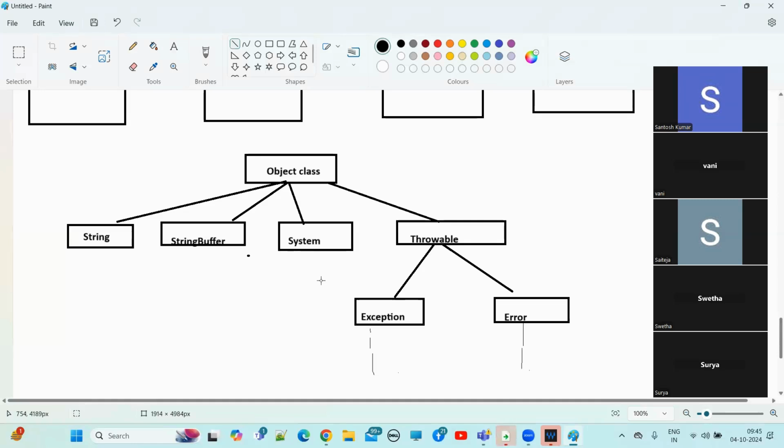Now, the child class specific methods we define within the child class.